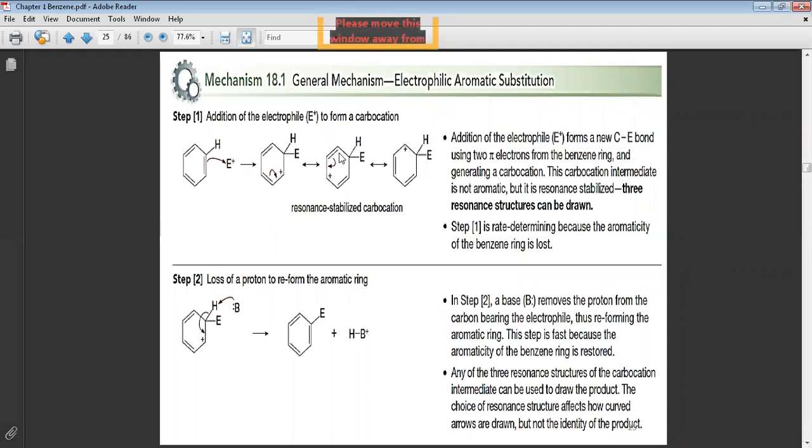This is not rearrangement. This resonance structure is not rearrangement, because this is a secondary carbocation and this is also a secondary carbocation.